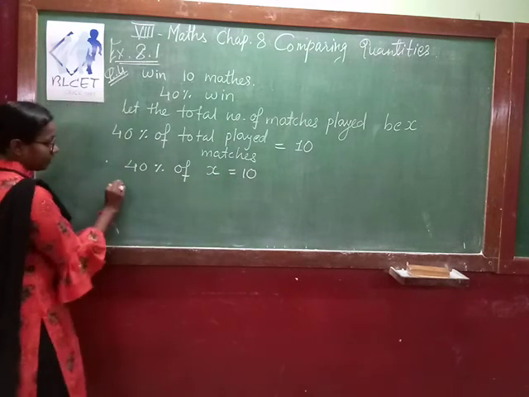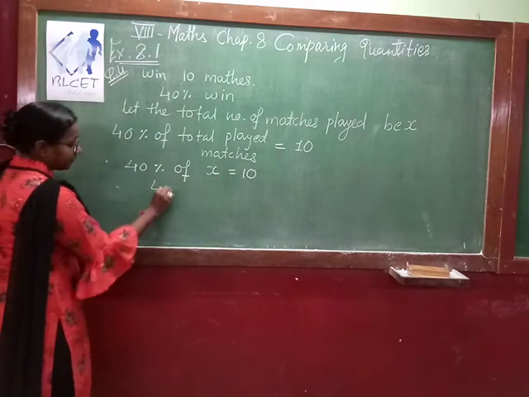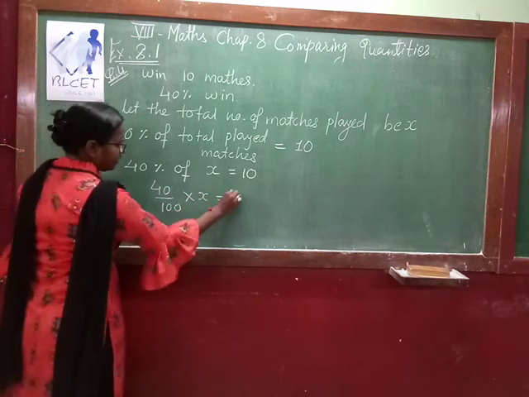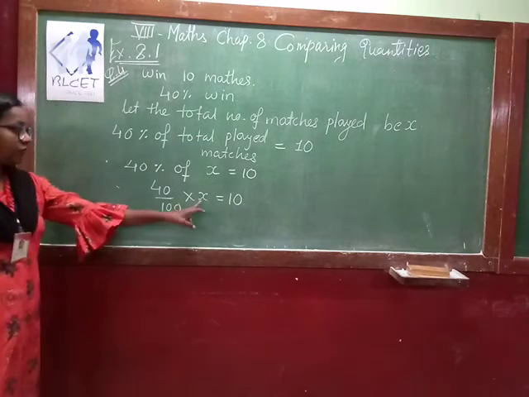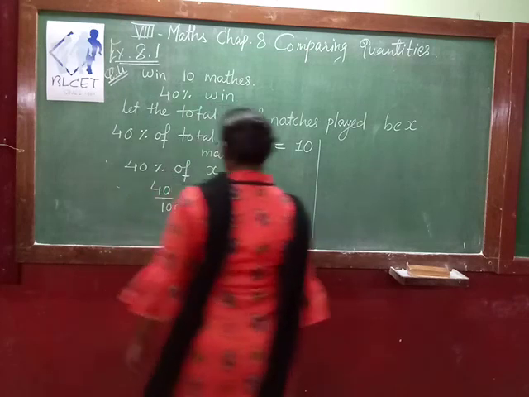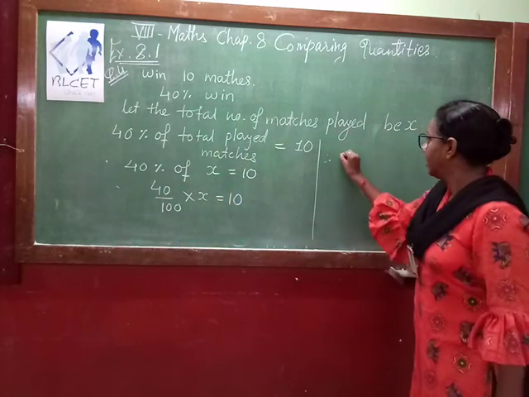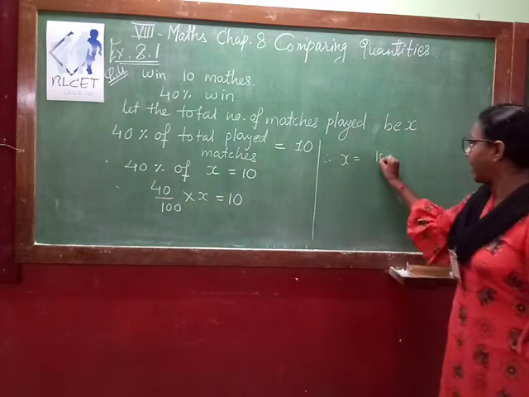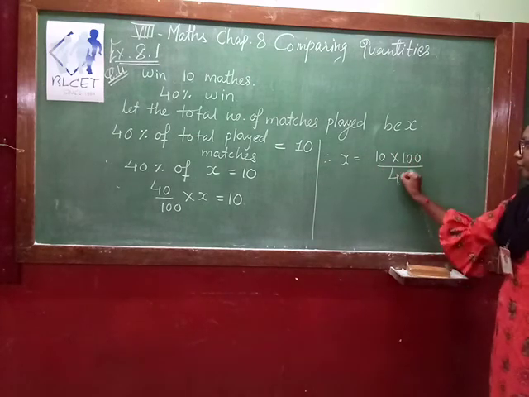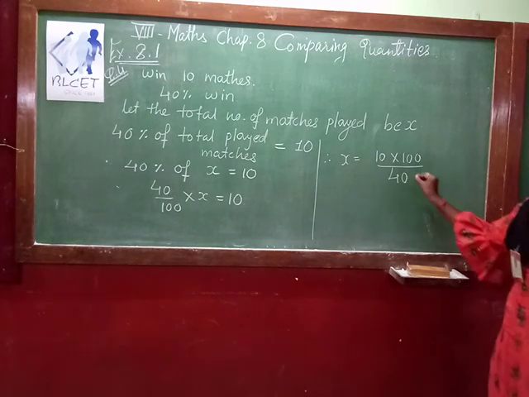So now we solve this equation. 40 divided by 100 into X is equal to 10. Now here we want to find the value of X. So X is equal to 10 multiplied by 100 divided by 40. Reduce it wherever you can cancel.